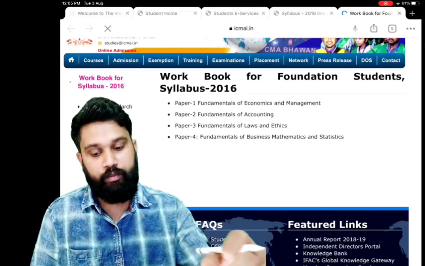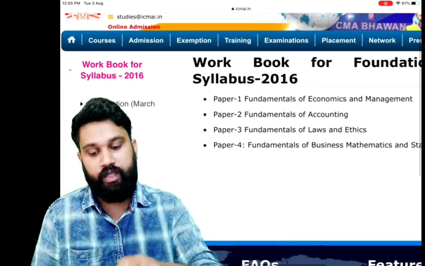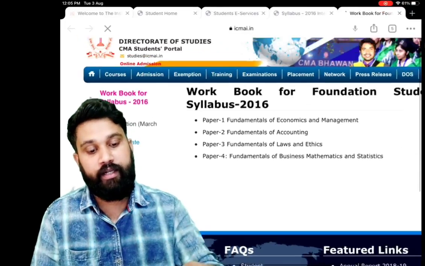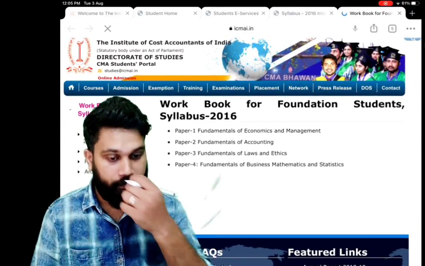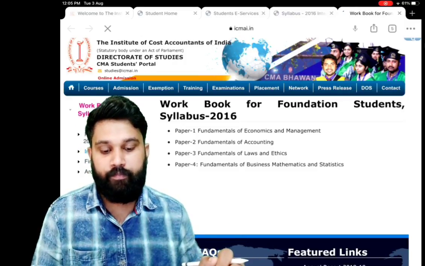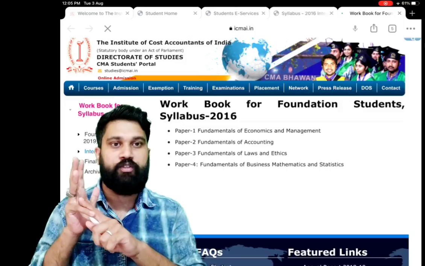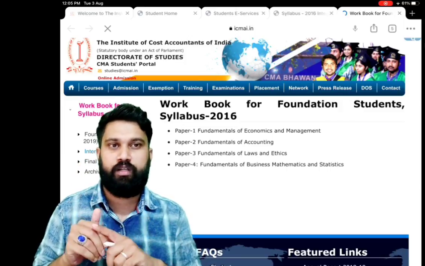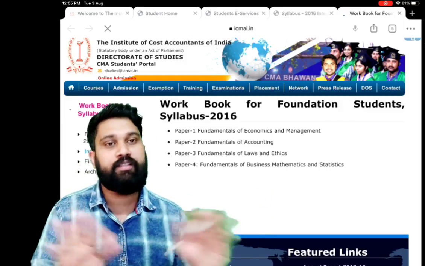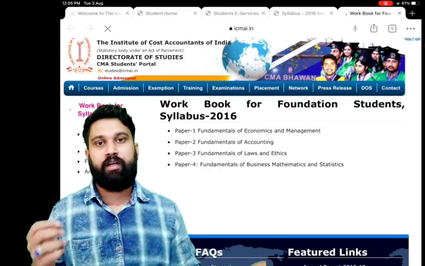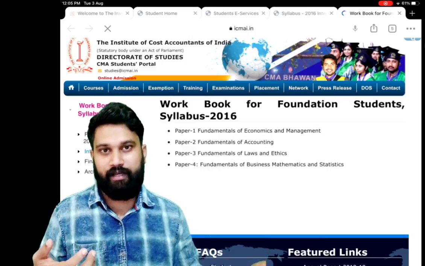You can see the workbooks here. Workbook for foundation, workbook for intermediate, workbook for final. All the workbooks are available here. You can download them from here. So utilize these resources: previous year question papers, RTP, MTP, workbook and supplementary. It's more than enough for passing the examination, for preparing very well for the examination.